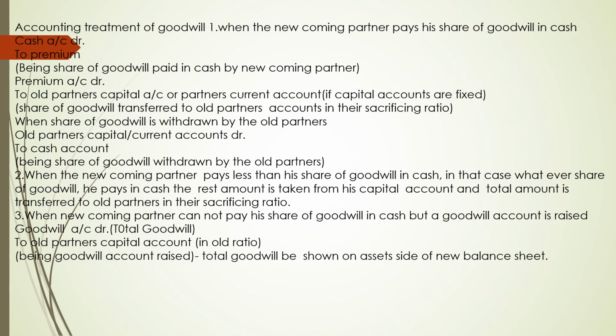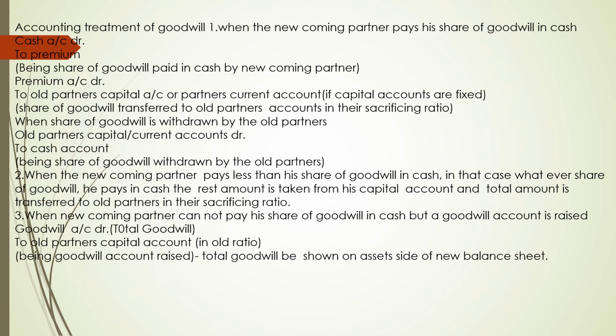Whatever he pays in cash, cash account debit to premium. Then second, premium account debit, new partner capital account debit, to X partner, to Y partner. The newcoming partner's capital will be debited with the amount which he could not pay in cash.